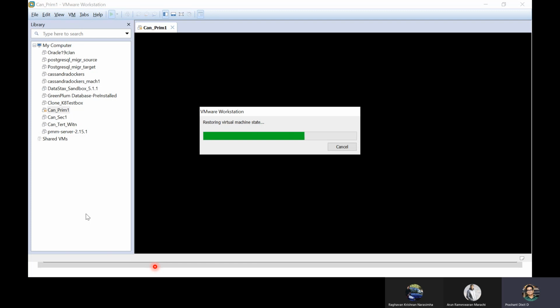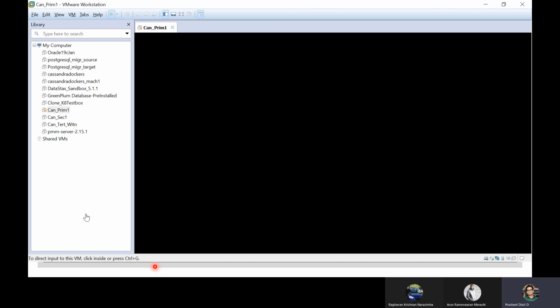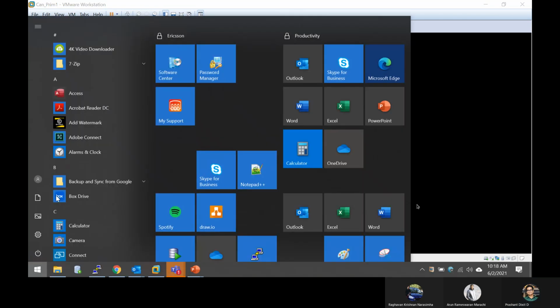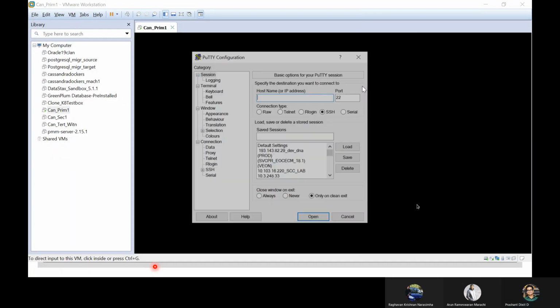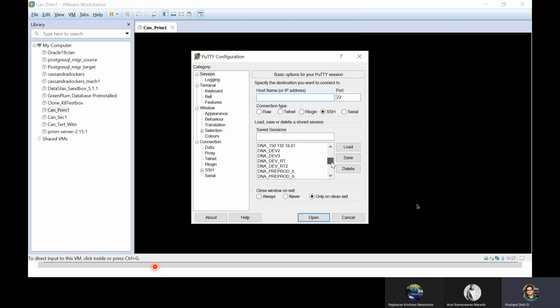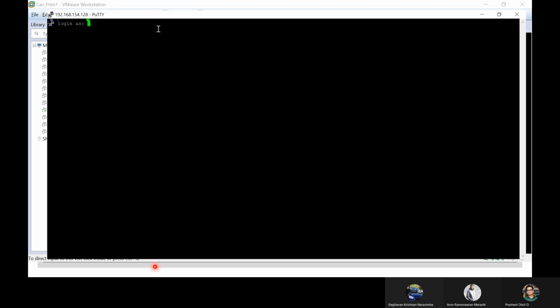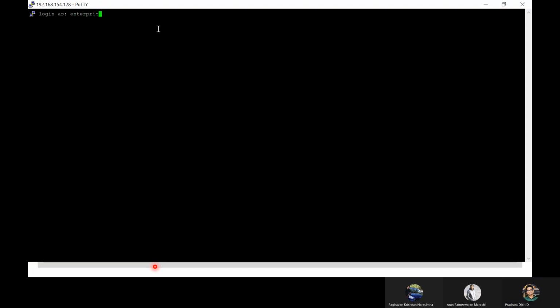So this is where, as I told you, I have installed Postgres. Both open source Postgres is there, and alongside it EDB's Postgres. So I'll connect with the EDB user and show you what it actually looks like. Enterprise DB is the name of the OS user which has the ownership of the EDB Postgres software.